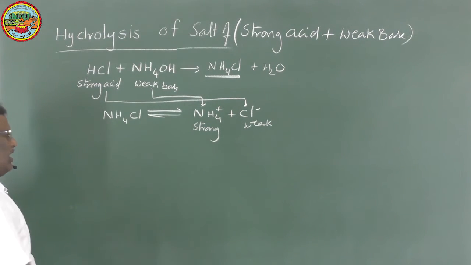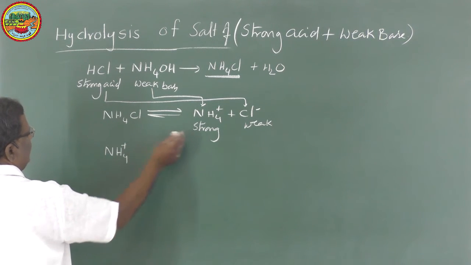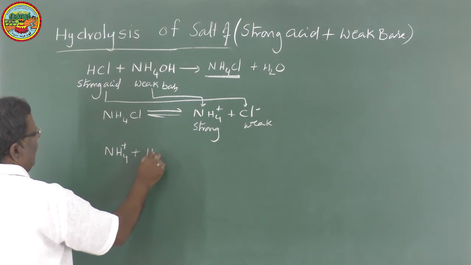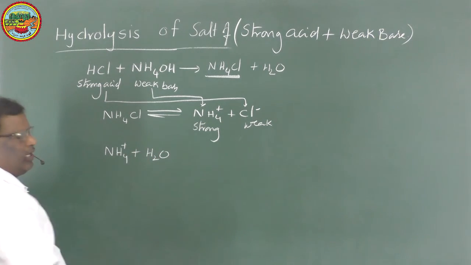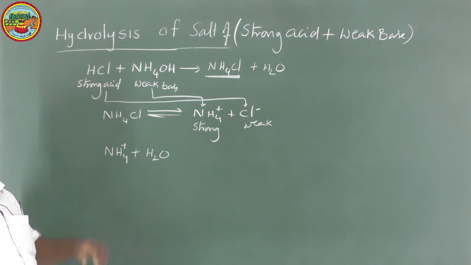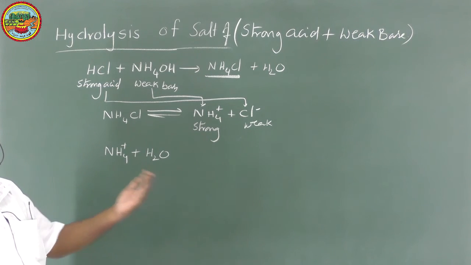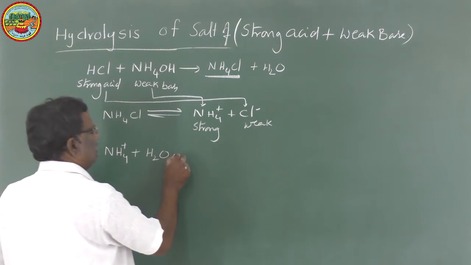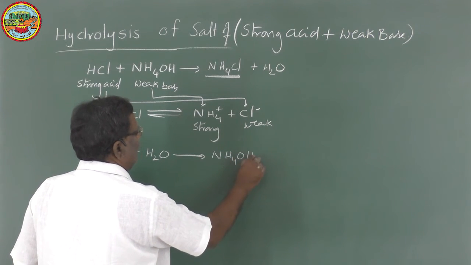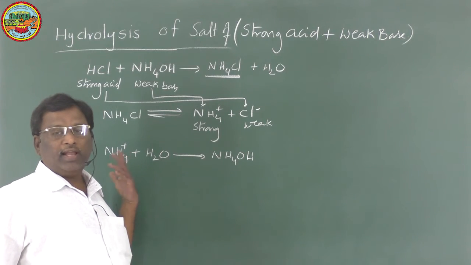So in this case, the cation NH4+, since it is from a weak base, is strong. When it reacts with water, since it is a positive species, it will take negative species from water. That is, it will take OH minus ions from water and convert them into NH4OH. This NH4OH is a weak electrolyte and will not ionize back.